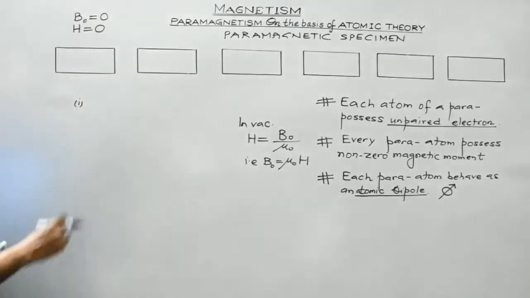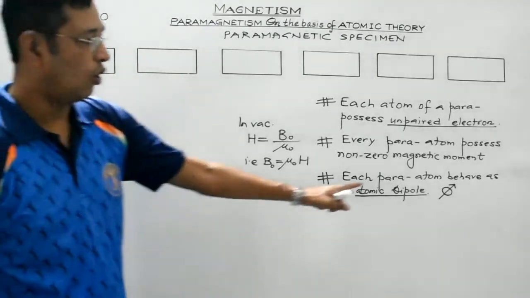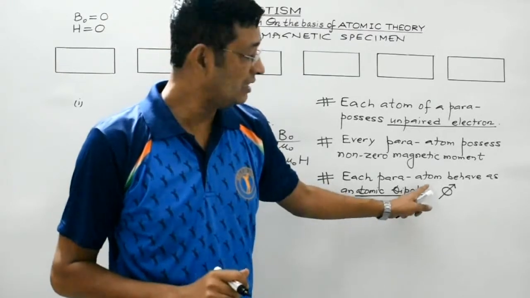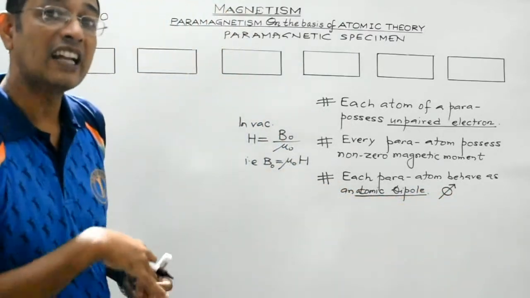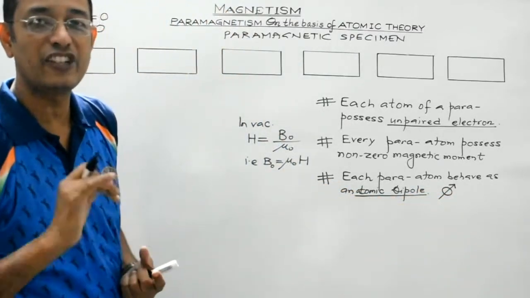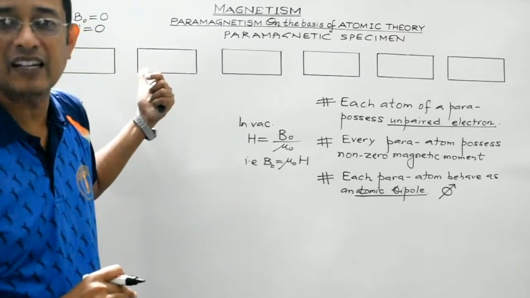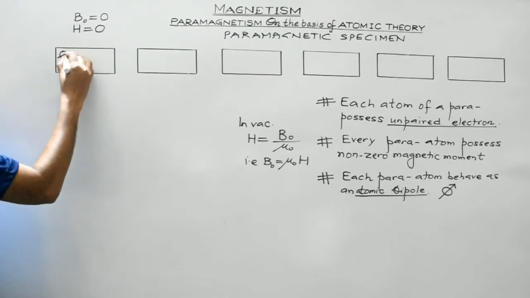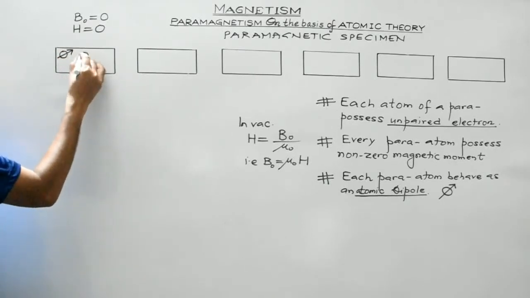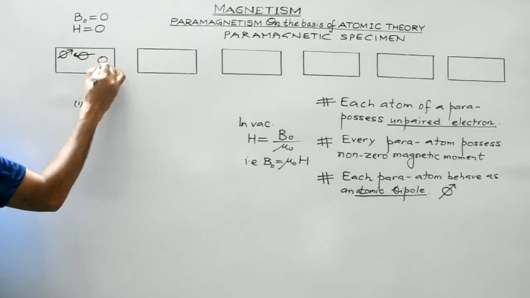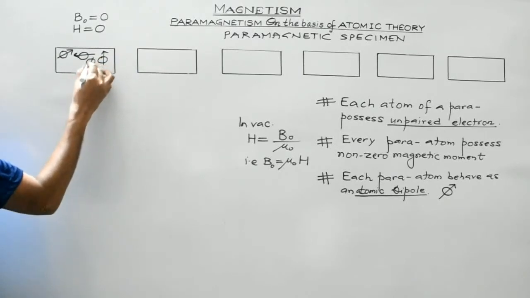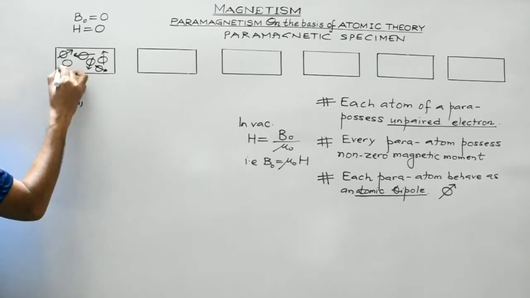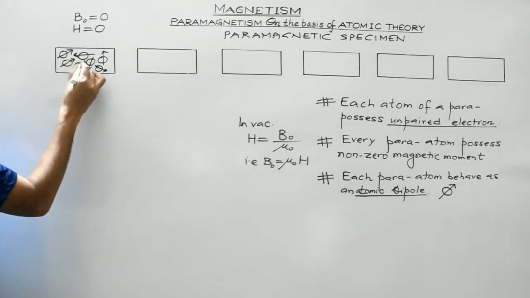What happens is, this is a paramagnetic specimen. All the atoms will possess some net magnetic moment, but these atomic dipoles will be randomly oriented due to thermal agitation in the absence of any external magnetic field. So, diagrammatically, it can be represented in this particular manner. These are the atomic dipoles, and they all are randomly oriented.